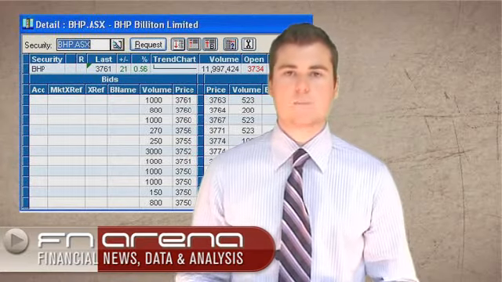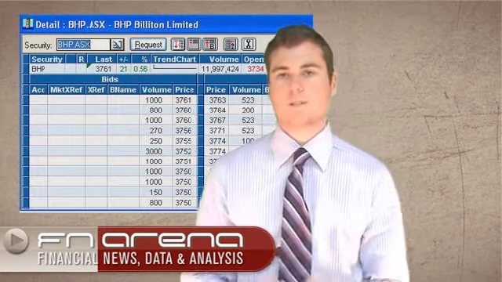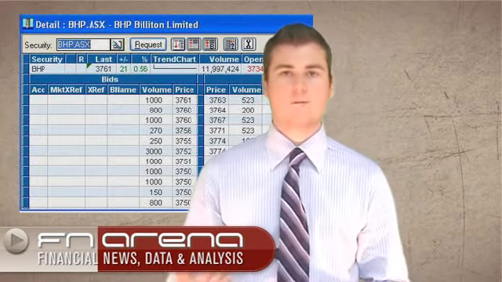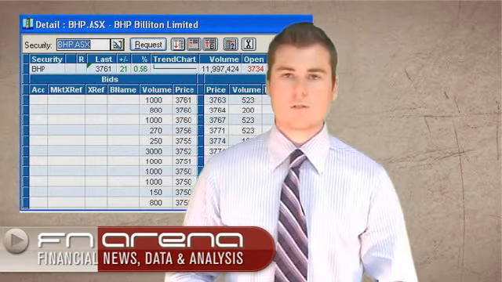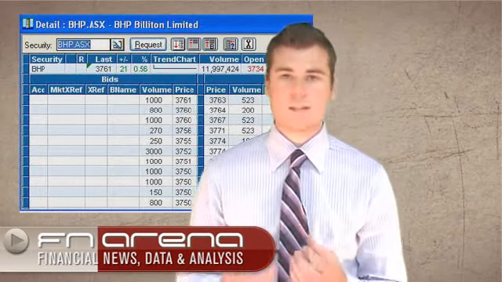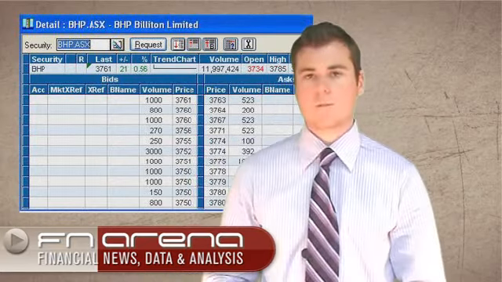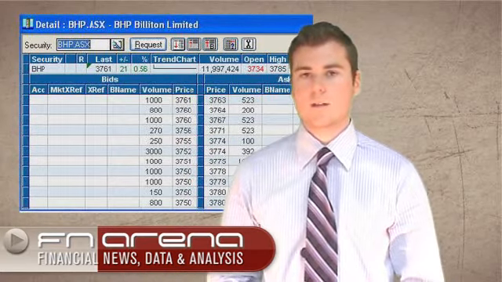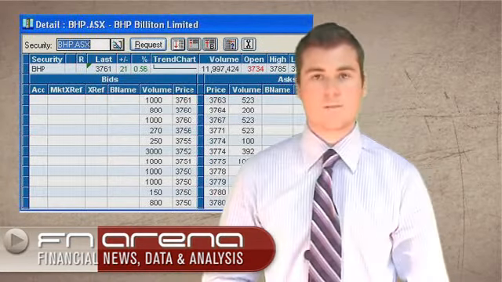The bid and ask spread is essentially the top buyer and the top seller. What is someone willing to pay for it and what are they willing to sell for? And the spread between the two. Highly liquid stocks have a very narrow spread, so they might be only a cent or two apart. Very illiquid stocks have quite a wide spread. You might have to move your sell order down quite considerably to get a fill on the stock, and the same with a buy, you might have to work your buy order up quite significantly to get a fill on that position.